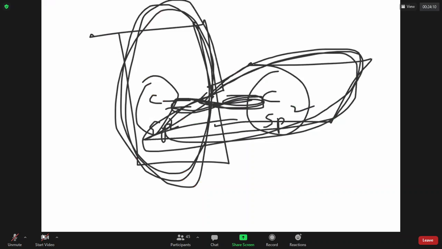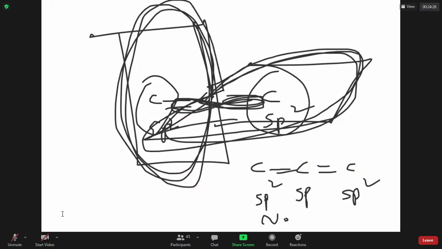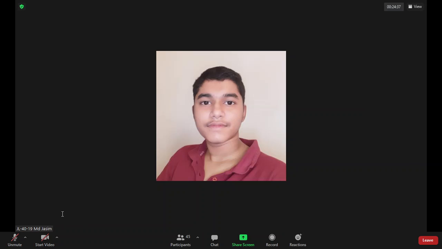So allenes are never planar. In an allene, the central carbon is sp hybridized, the terminal carbons are sp2. And it is a non-planar, non-linear molecule. Are you clear? Hello?